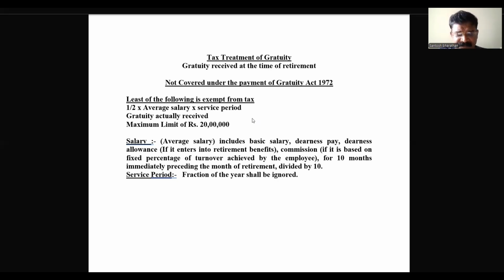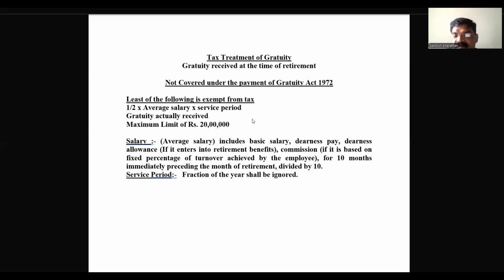So we recap the three items. We will come from the beginning. Any gratuity received in case of a government employee is fully exempted. We need not deduct the tax. Second, any gratuity received in case of a non-government employee covered under the Payment of Gratuity Act 1972, we are going to calculate 15 by 26 into last drawn salary into service period.